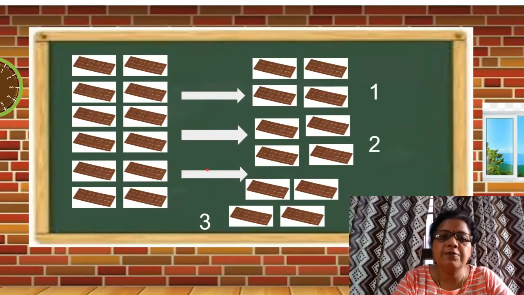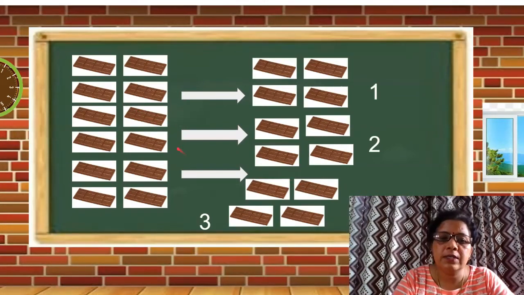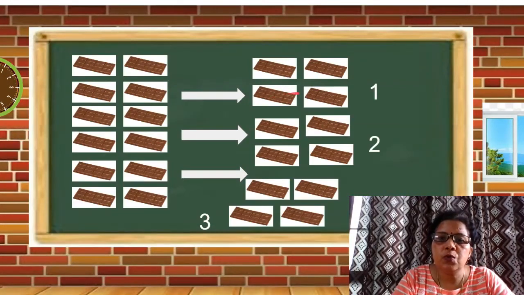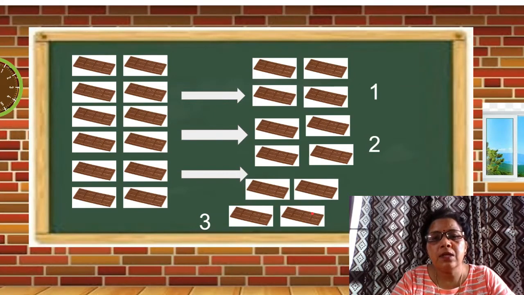Students, still we have 3 chocolates left. Let's divide them also. Then 10th chocolate to first friend, 11th chocolate to second friend and 12th chocolate to third friend. That means if we divide 12 chocolates equally amongst 3 friends, they will get 4 chocolates each and nothing will be left over.